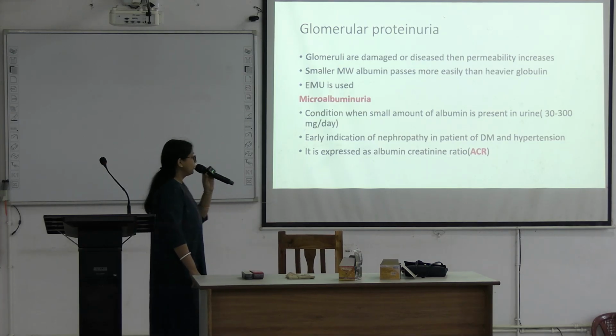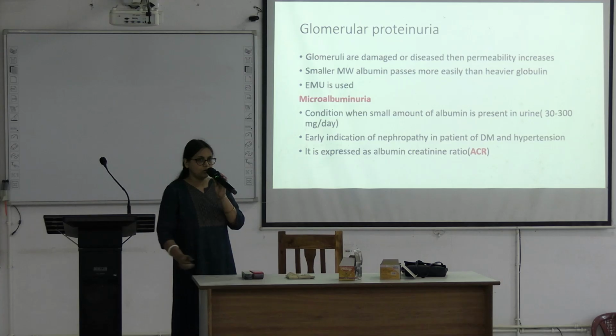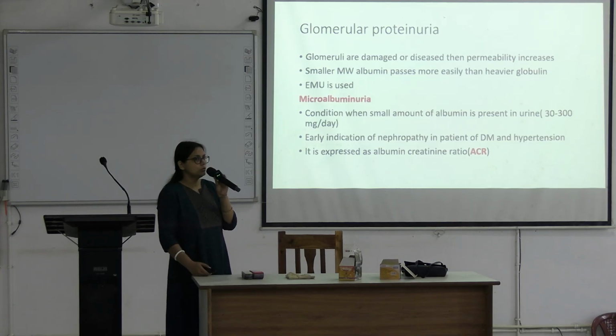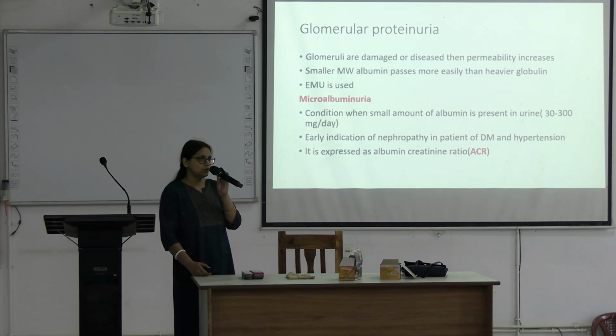So, normally is protein present in urine or not? Yes, around 150 milligram per day. The protein is mainly Tamm-Horsfall protein, and also a small amount of albumin and a small amount of alpha-1 microglobulin. These proteins are normally excreted through urine, but the amount is very small, around 150 milligram per day. But when there is a large amount of protein in the urine, the condition is called proteinuria.